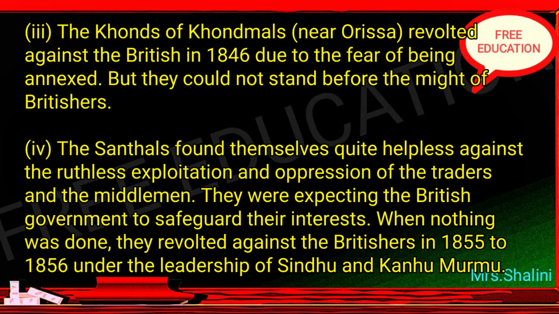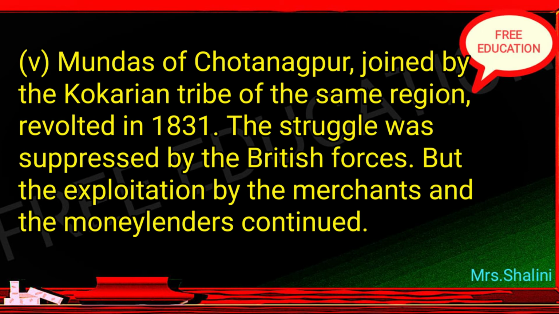The Santhals found themselves quite helpless against the ruthless exploitation and oppression of the traders and the middlemen. They were expecting the British government to safeguard their interests. When nothing was done, they revolted against the Britishers in 1855 to 1856 under the leadership of Sidhu and Kanhu Murmu. Mundas of Chota Nagpur, joined by the Kol tribe of the same region, revolted in 1831. The struggle was suppressed by the British forces. But the exploitation by the merchants and the moneylenders continued.